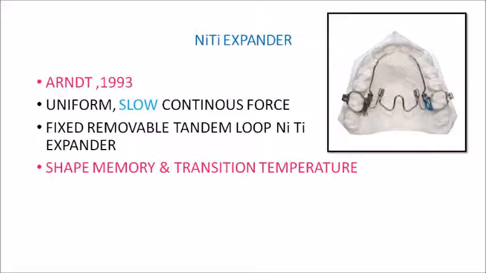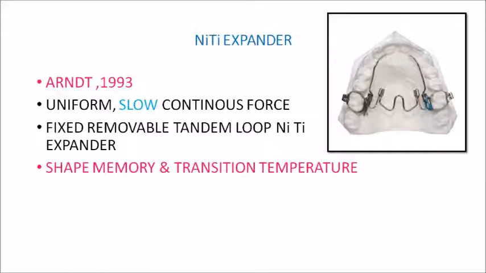Now, second important thing is that please understand this is a Nitinol expander. So this Nitinol wire will be soldered and placed into the lingual sheath of your molar bands. And from there, anteriorly there will be extensions to the canine and lateral incisor region so as to provide expansion in the anterior region. So there will be lateral expansion in the canine region.